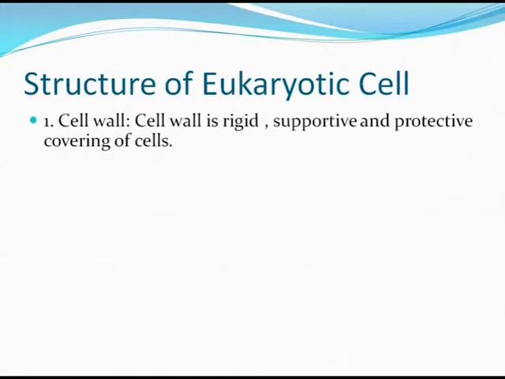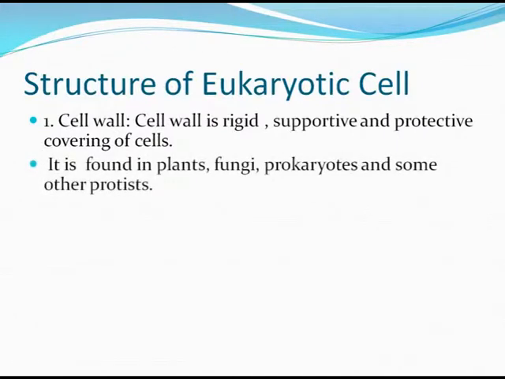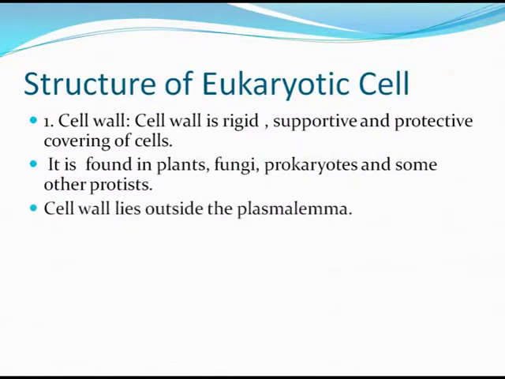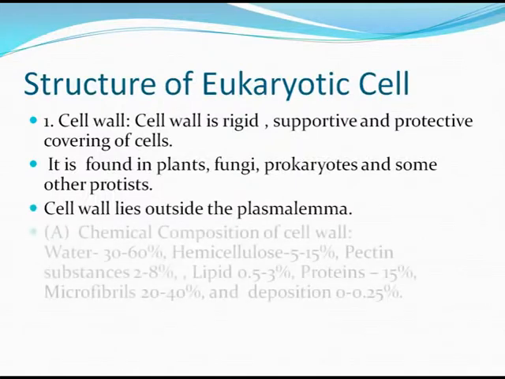Cell wall. It is a rigid, supportive and protective covering found in plants, fungi, prokaryotes and some protists. It lies outside the plasmalemma.